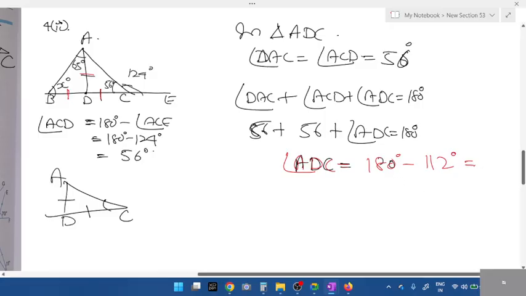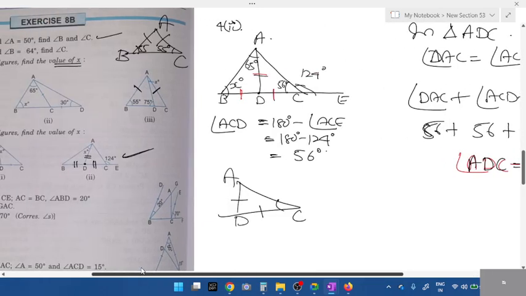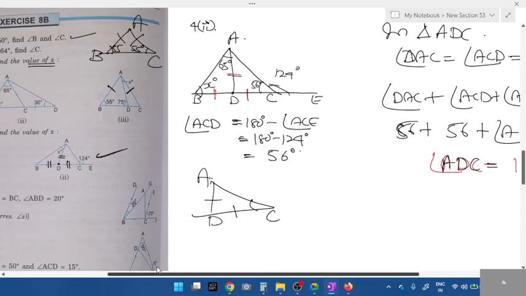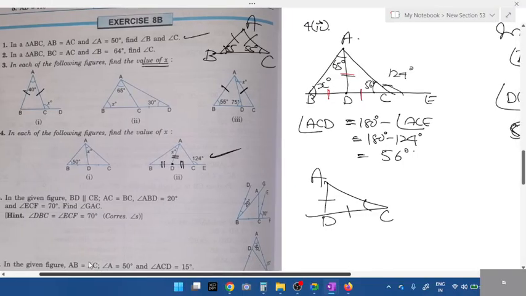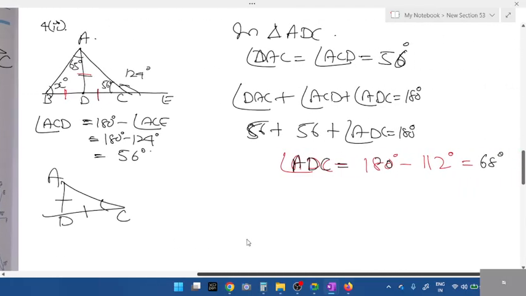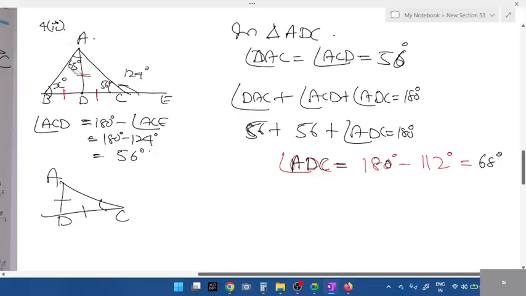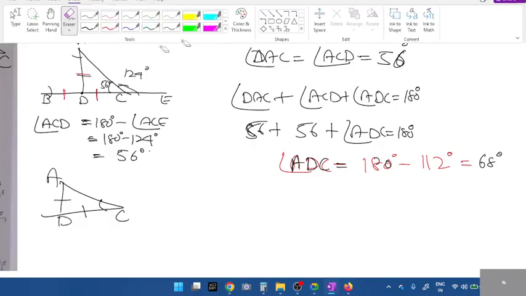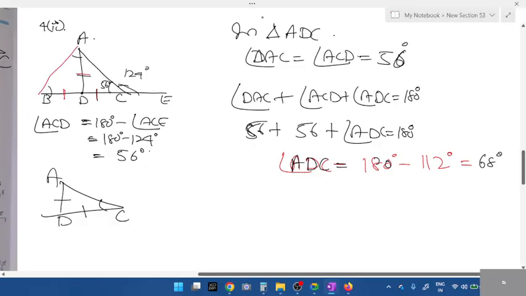What is the answer? Is it 68 degrees? No, which question are we doing? Response, students, did you get 68 degrees? Now which angle is 68? ADC. Okay, let me redraw the triangle here. A, B, D, C is given. Angle ADC is 68 degrees.